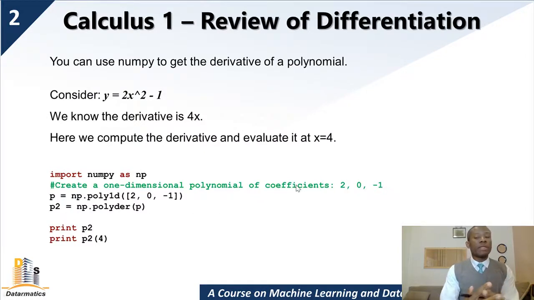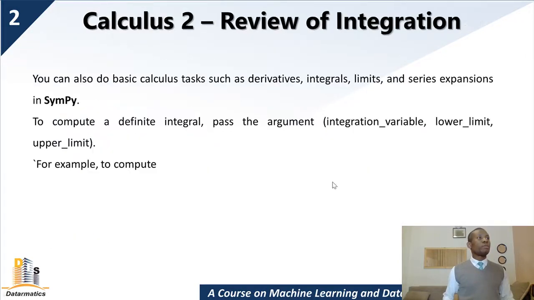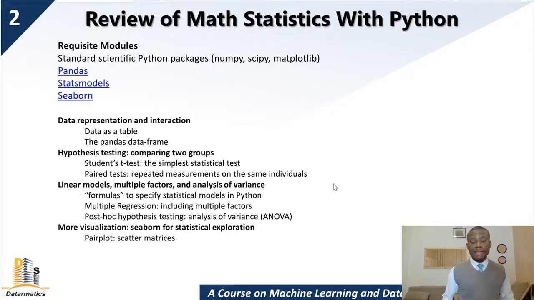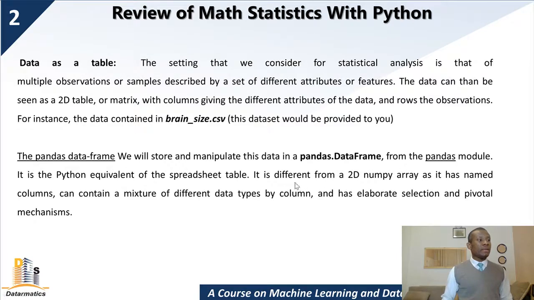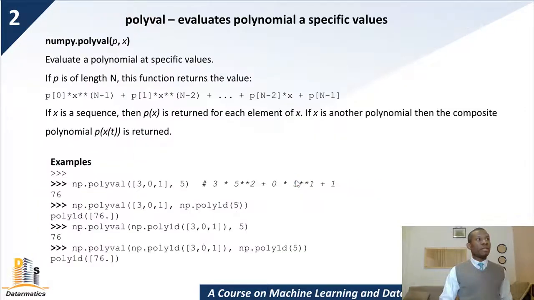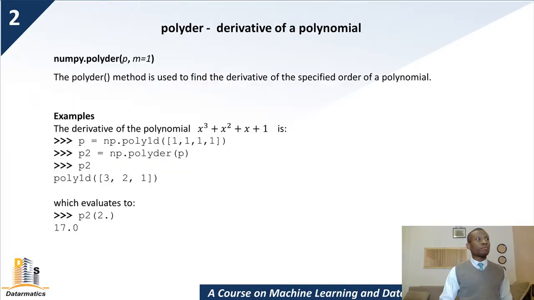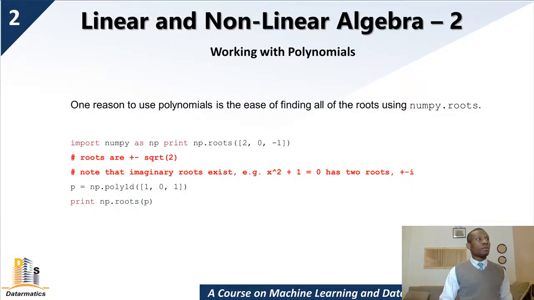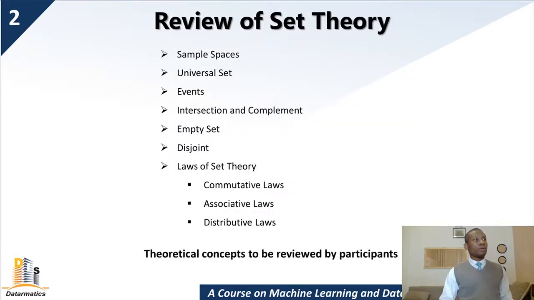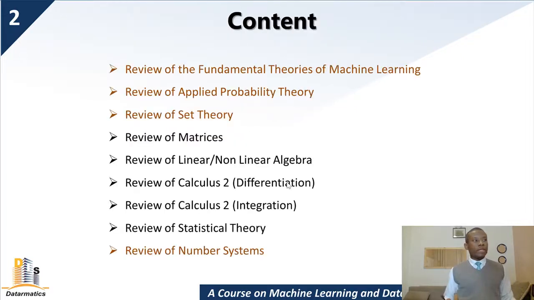Now the next thing is about calculus, and after calculus we'll be moving into statistics. At this point I'm running out of time, so I'm going to end this particular part here, and we move to part 2, still a review of relevant math topics, where we are going to be reviewing statistics. Permit me to just go back to the table of contents. All right, so this is where we are. We've covered matrices, linear algebra, and bits of calculus.